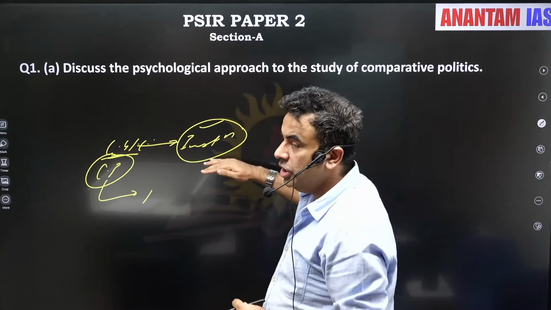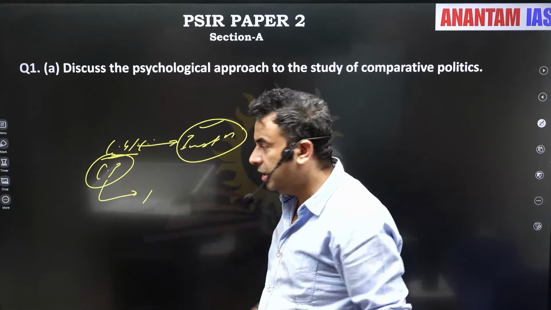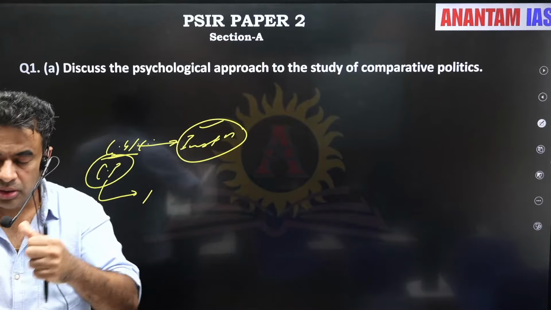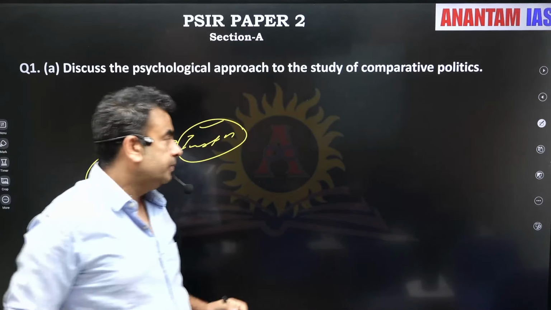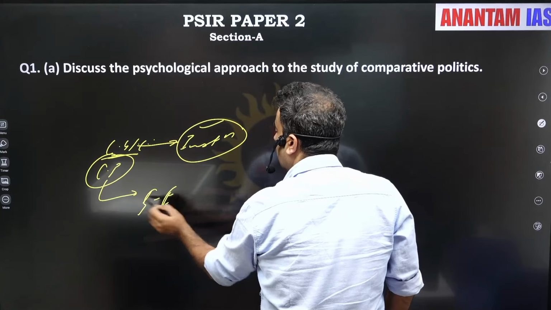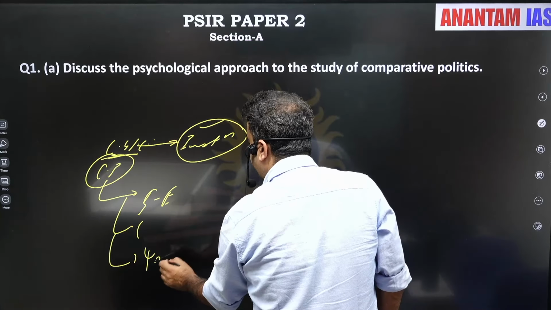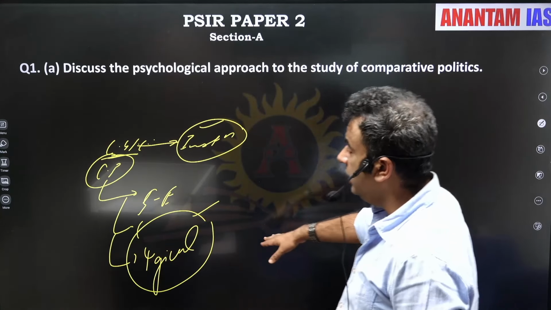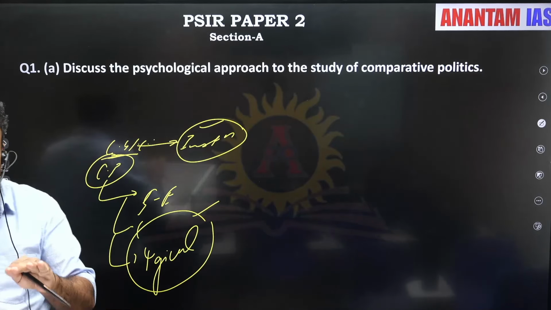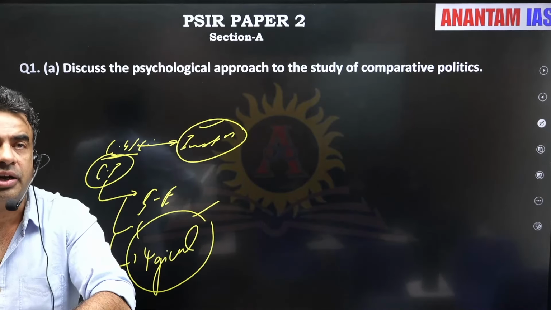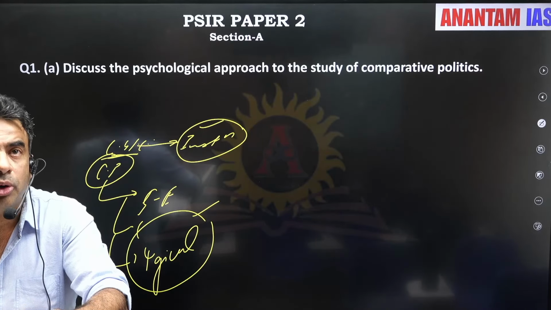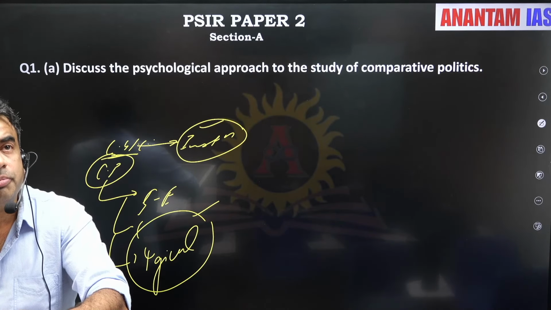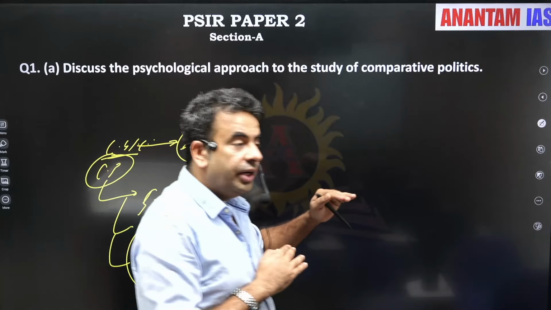So, when we study only institutions, then it is comparative government. But when we study beyond institutions, when we study socio-economic, cultural, and psychological factors, then it becomes comparative politics. I hope those who have done PSIR Foundation with me have this in your notes. So comparative politics is beyond the study of institutions and constitutions.